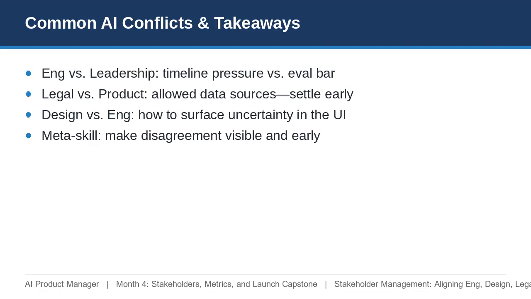Watch for recurring conflicts. Leadership pushing to ship before the eval bar is met, legal and product clashing over data sources, and design and engineering disagreeing on how to communicate uncertainty to users. Resolve each early by defining shared thresholds. The meta skill that ties everything together is making disagreement visible and early, so it gets resolved in a meeting, not at launch.